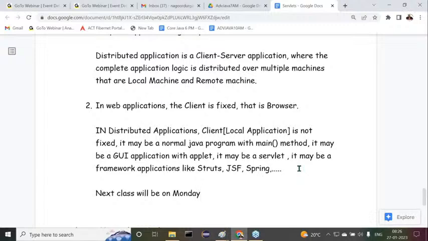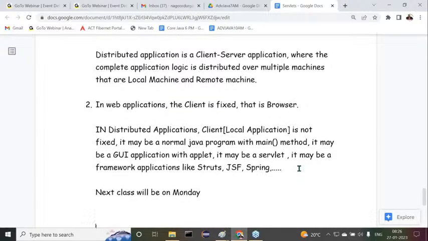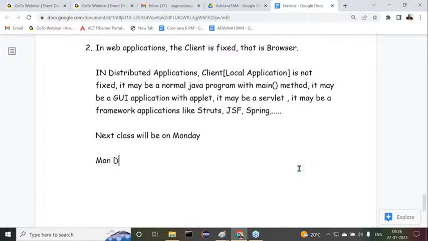Observe carefully. From next Monday onwards, the classes will be from Monday to Sunday. I think some of you might have thought it was up to Saturday, right? No, Monday to Sunday, including Sundays. We are planning the classes, especially on Saturdays and Sundays. On Sundays I'm planning somewhat extra time, at least 3 hours. If it is possible, from Saturday also. Saturday and Sunday, I want to take 3 hours on servlets.